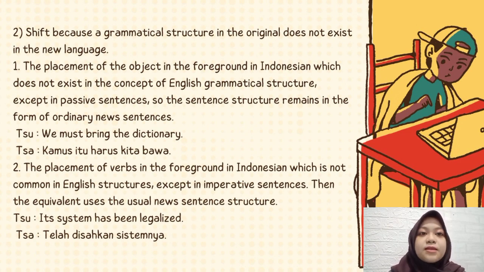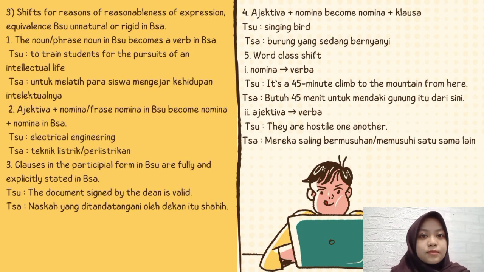The second, the placement of verbs in the foreground in Indonesian, which is not common in English structures except in imperative sentences. Then the equivalent uses the usual new sentence structure. For example, bahasa sumber, its system has been legalized. Bahasa sasaran, telah disahkan sistemnya. The third type is shifts for reasons of reasonableness of expression, equivalence in bahasa sumber, and natural origin in bahasa sasaran.